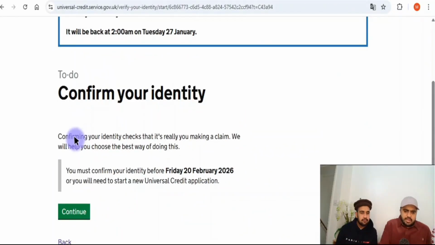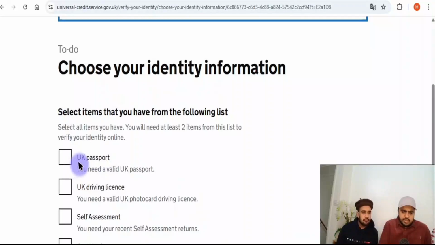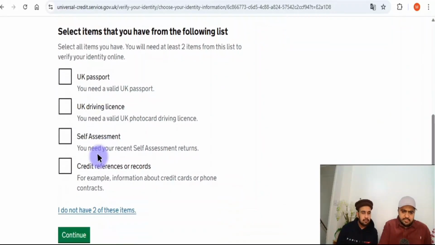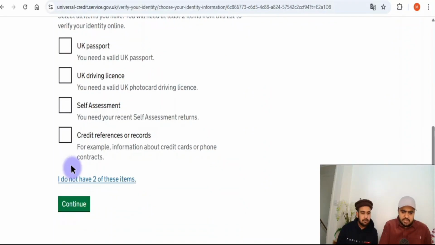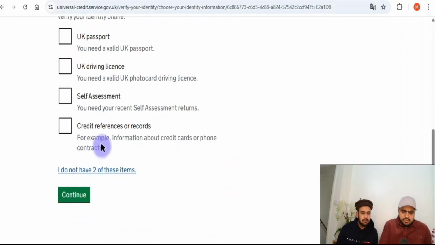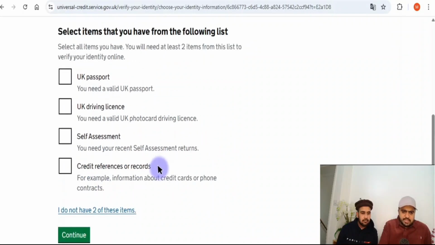Now they're asking for the identity, which is where we're having a problem, because he did not get his provisional licence. It's been 10 days since we applied. You must confirm by Friday 20th February, but I think we're going to get it before that. They ask for a UK passport, your driving license, self-assessment, credit reference, or records. We don't have these ones. Let's see if we select these.